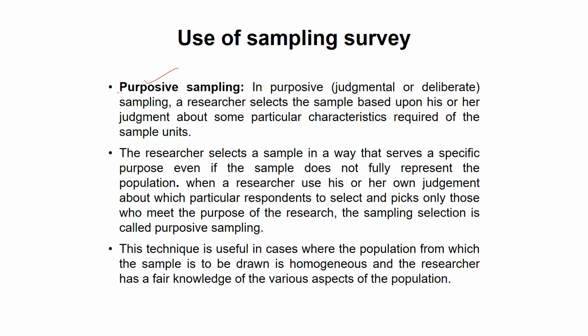Now, the researcher has become judgmental. In purposive sampling, we call this judgmental or deliberative sampling. Here, the researcher selects the sample based upon his or her own judgment about some particular characteristic required for the sample unit. For example, the researcher wants to get information about the response of the students in a university about the judgment on triple talaq by the Honorable Supreme Court of India.